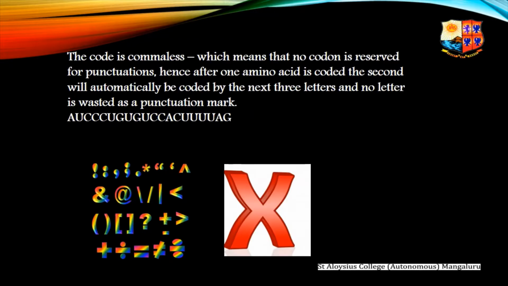The code is commaless, which means that no codon is reserved for any punctuation. Hence, after one amino acid is coded, the second will automatically be coded by the next three letters and no letter is wasted as a punctuation mark. There is no comma or punctuation between the adjacent codons. That is, each codon is immediately followed by the next codon without spaces in between.